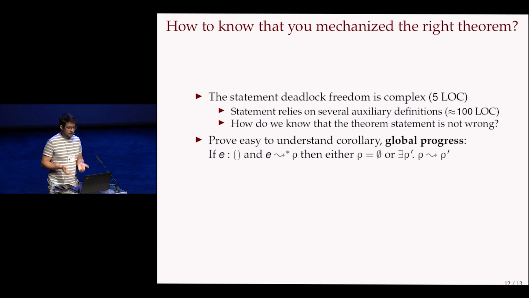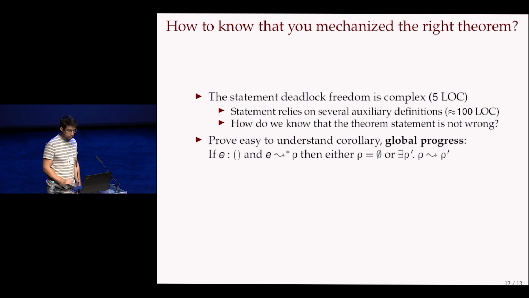So we think that you should always prove an easy to understand corollary, which you know for sure is saying something non-trivial, but which a reviewer can immediately recognize as, if you prove this, then you have really proved something.